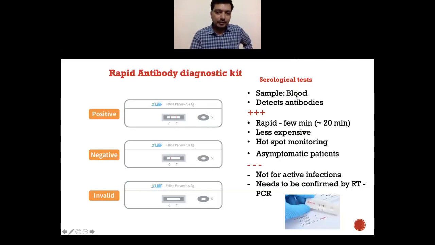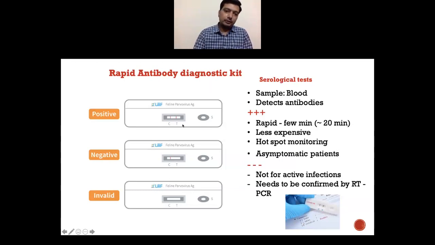They load the sample from the patient. The sample will migrate to these areas. You see here two points, test and control. In the test, the kit contains antigen specific to coronavirus, and the sample should contain antibodies. When antibodies react with the antigen, or bind to the antigen, it develops a signal like this. You should see a signal along with the control, because the control is used to make sure that this test kit is working as expected.